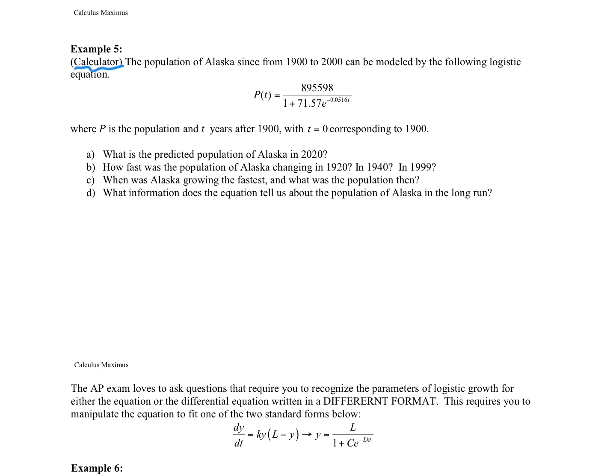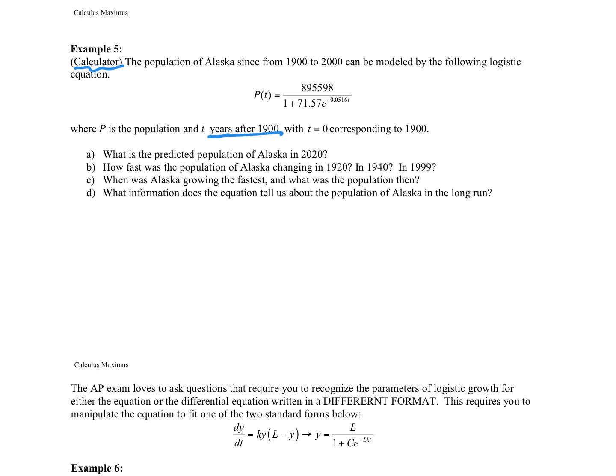So here's a calculator problem. We've got the population of Alaska from 1900 to 2000 can be modeled by the following logistic equation. So here we have the logistic equation, and we want to recognize the form. We have the carrying capacity L over 1 plus 71.57, and that would be the C value. That's just our constant, doesn't mean too much to us. Times e to the negative, and this would be L times K, t, where P is the population in years after 1900. So 0 corresponds to 1900.